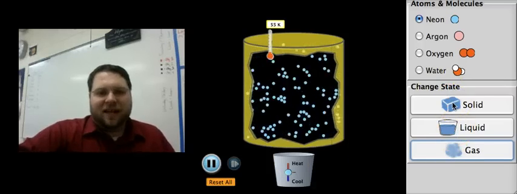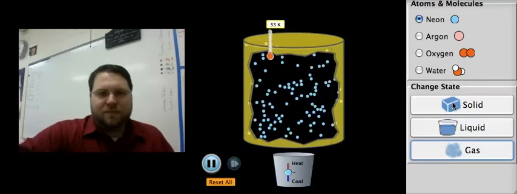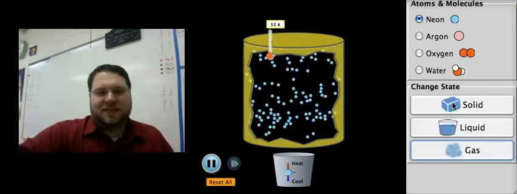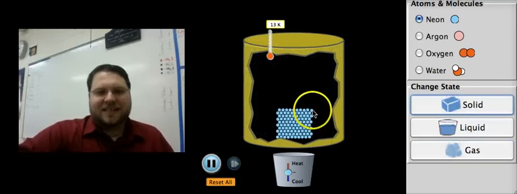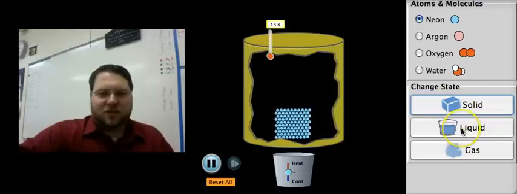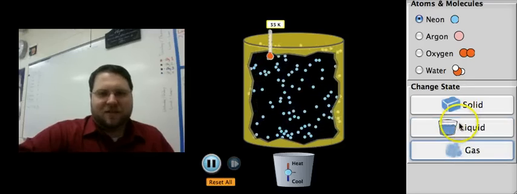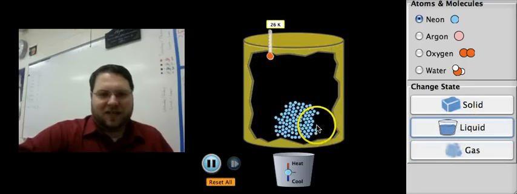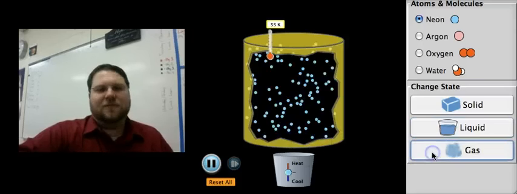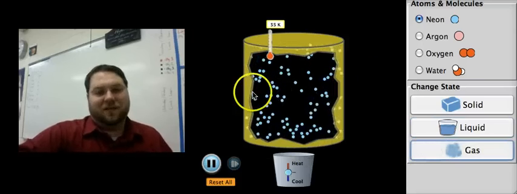So again, two things we're looking at: shape and volume, how much space it takes up. And as these things speed up and break away from the forces between them, the first thing to go is shape, and then the next thing to go is volume. So with a liquid, it's no longer sticky enough to hold a shape, and with gas, it's no longer sticky enough to hold a volume anymore.